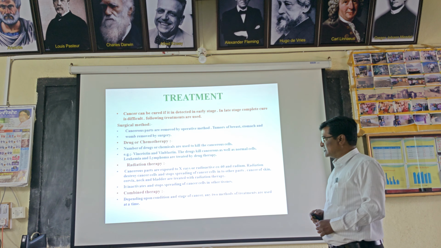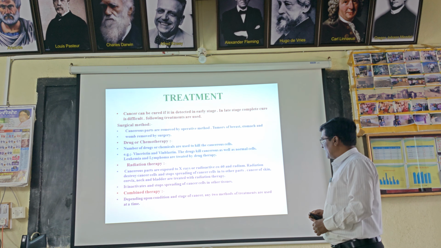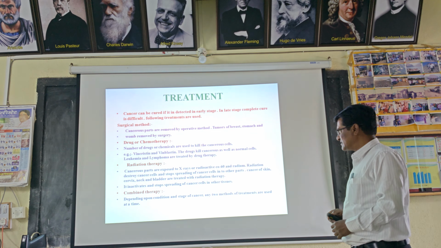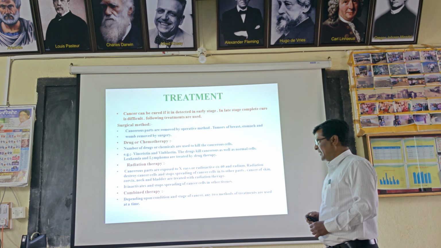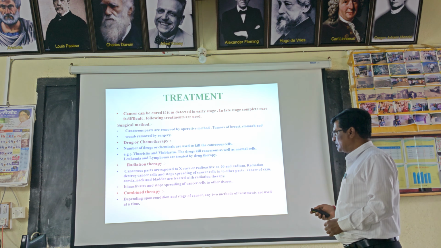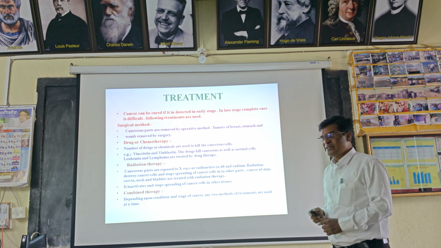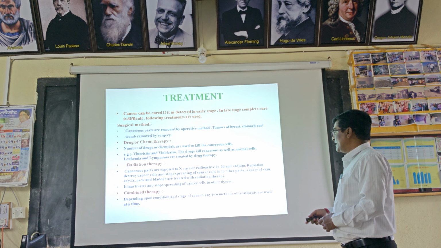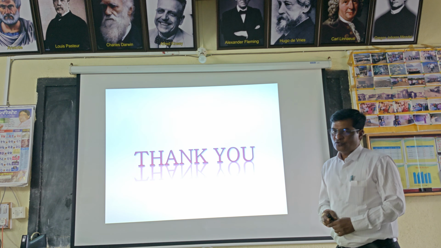Then radiation therapy: cancerous parts are exposed to X-rays or radioactive cobalt-60 and radium. Radiation destroys cancer cells and stops the spreading of cancer cells into other parts. Cancer of the skin, cervix, neck and bladder are treated with radiation therapy. It inactivates and stops the spreading of cancerous cells into other tissues. Then combined therapy: depending upon the condition and stage of the cancer, any two methods of treatment are used at a time.